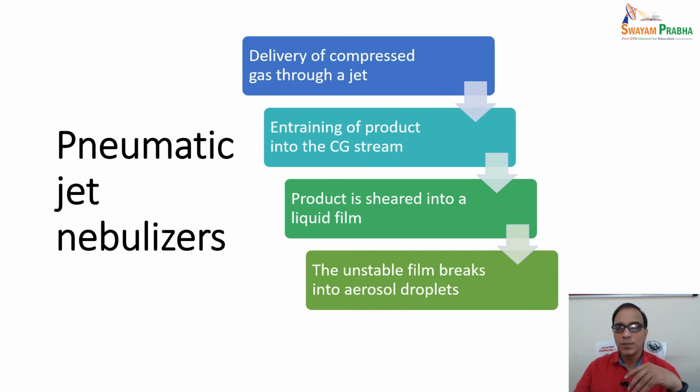The compressed gas is delivered through a jet, entraining the product into the compressed gas stream, and then the product is sheared into a liquid film, and this unstable film breaks into aerosol droplets. So rather than writing in sentences, you can prepare this type of flow chart and give a very nice and concise presentation.